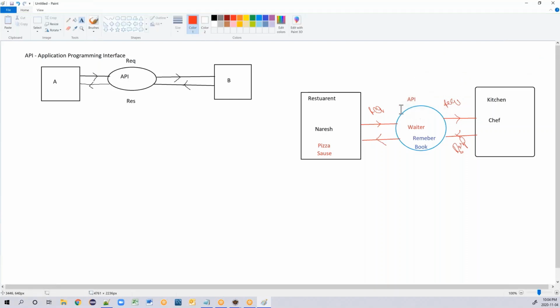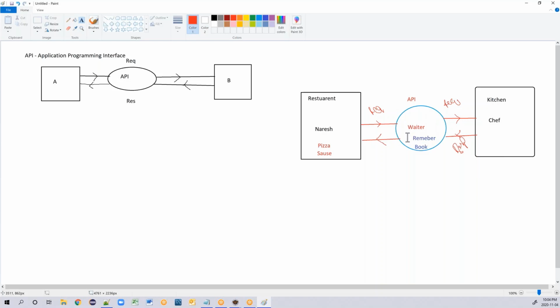So what is an API? It's a mediator between entity A and entity B. So it will take the request from entity A, have a code in whatever language that API can understand. It will have a code written for that API. So that API will process that request. It will deliver to entity B. Now the entity B will deliver the response to the waiter, and the waiter will carry that response and he will deliver it back to my table. So this is the job of your API.